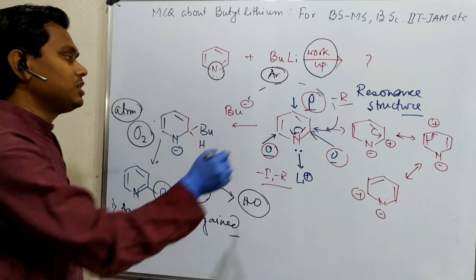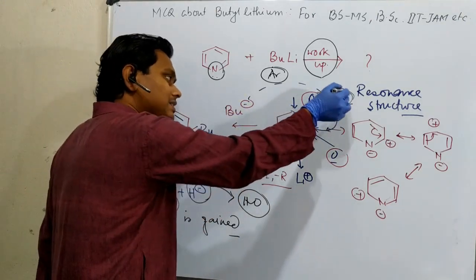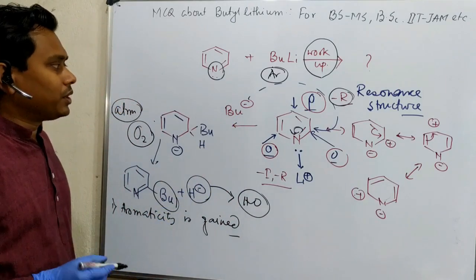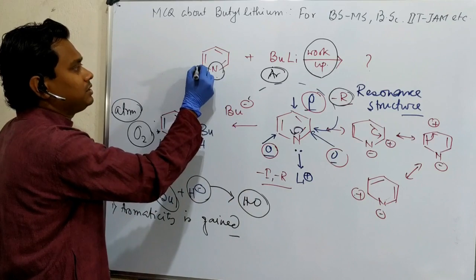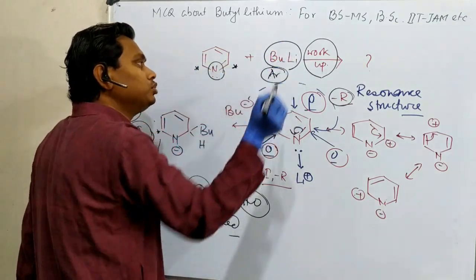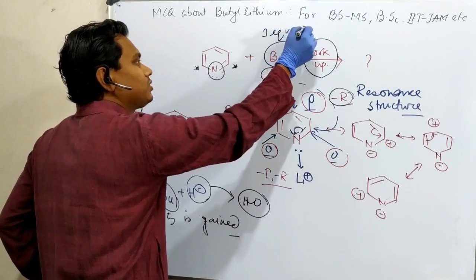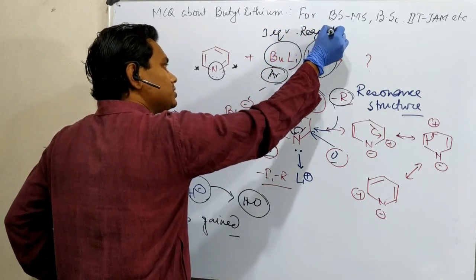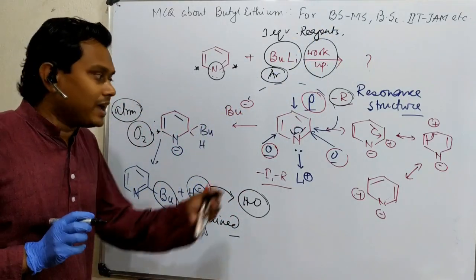By the way, question, why doesn't this happen? As I told, only minus I is operating. And another important point, why not both sides? Means what I mean, this as well as this. When I have mentioned only butyl lithium, this means one equivalent of reagent. These are the common sense points for examination which you have to develop while you practice.